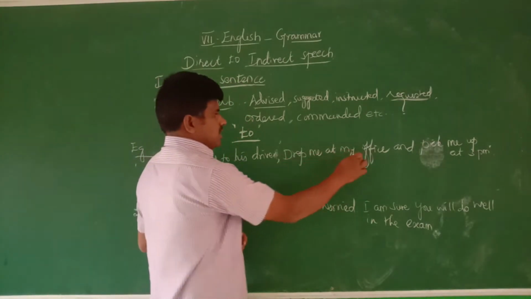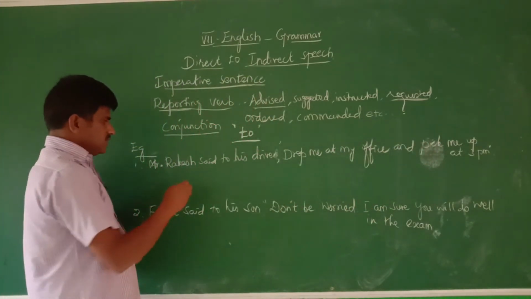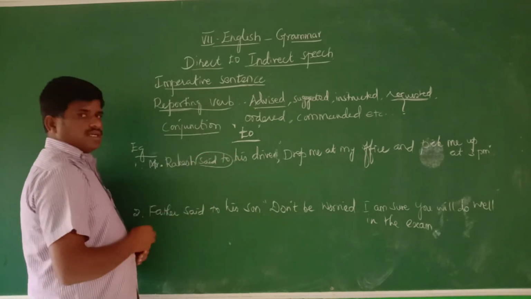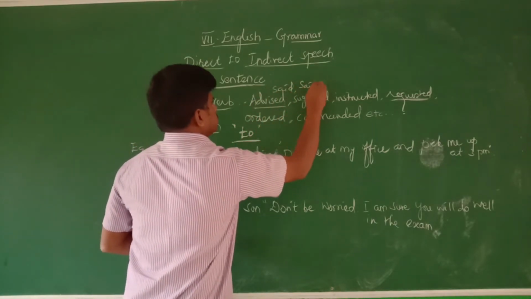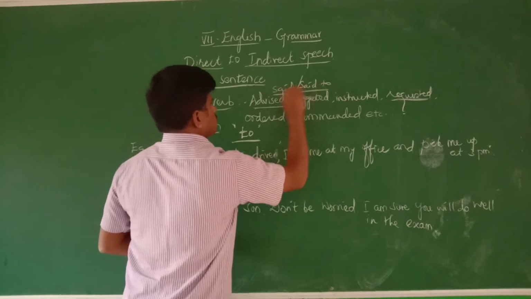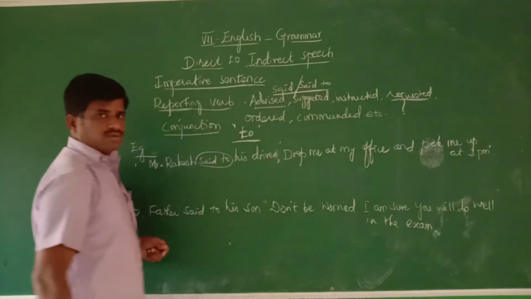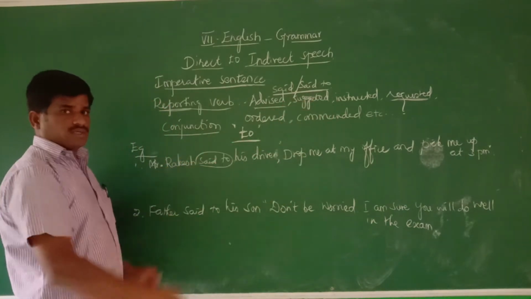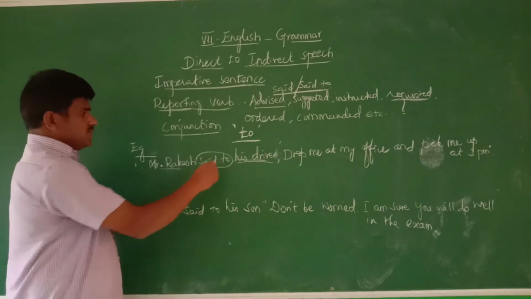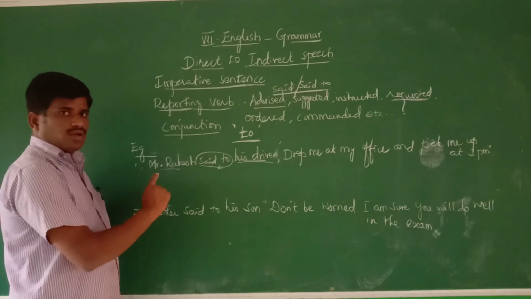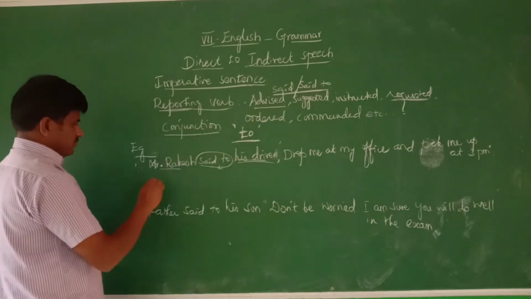The reporting verb may be said or said to, you can use either. But according to the actual situation, here Rakesh is ordering his driver. So instead of "said to", we change it to "ordered". That's all.